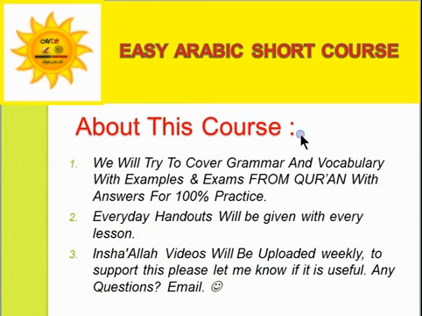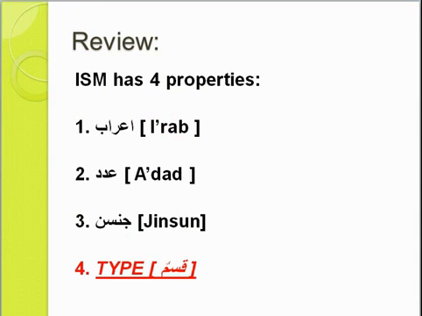We have a lot of work to do, so we have to go through the class quickly. Previously we did ism, and I will go back to the very second class because there was one thing we didn't do. We did i'rab, rafana subjar, we did adad, singular pair plural, we did jinsun, masculine feminine, and even more. We discussed all those three things, but we did mention that there were 4 properties, and the one thing we did not discuss was the type.